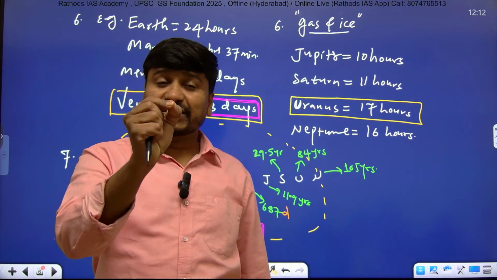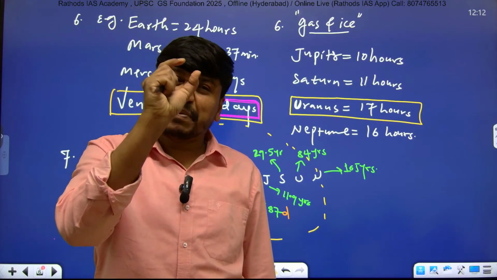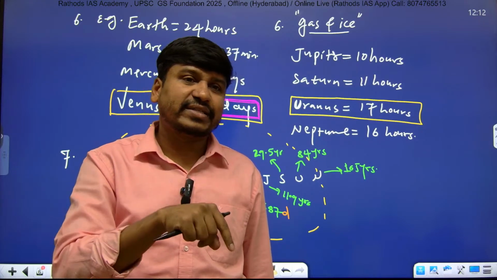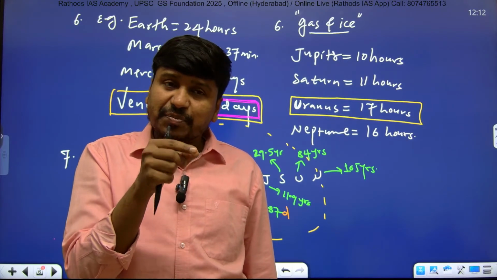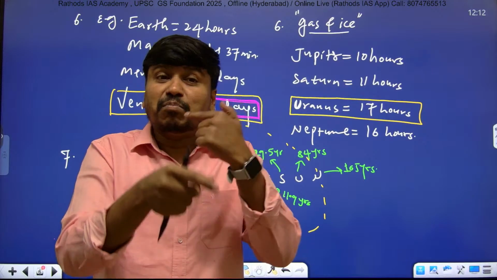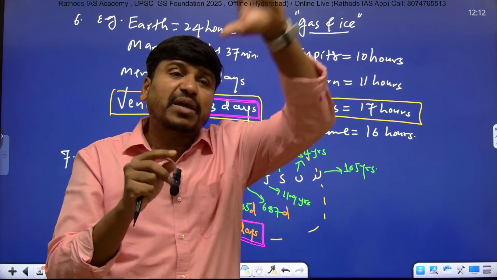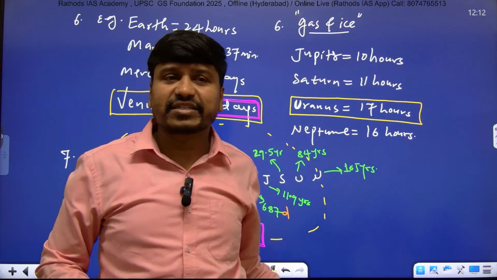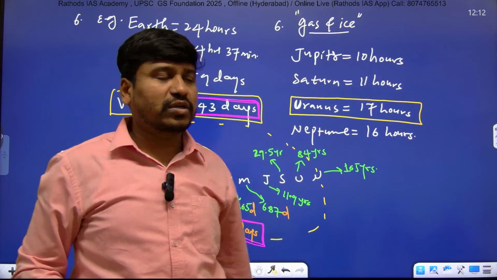Because Venus rotates in the opposite direction and its rotation speed is very less, that's why it takes more time to complete one rotation. But its revolution speed is more, and as the revolution speed is more, it takes lesser time. Very important point. Just try to note.